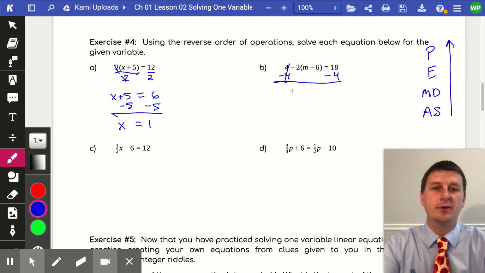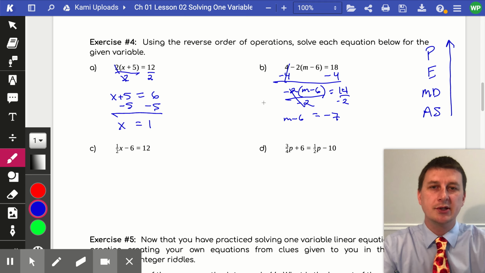So now we're left with negative 2, because the sign stays with that number, times m minus 6 is equal to 14. Now that we've done our addition and subtraction part, we look for multiplication or division. You can see there is multiplication going on outside these parentheses. The way we undo that is we divide both sides by whatever it's being multiplied by, and we get m minus 6 is equal to negative 7. And finally, this is just a one-step equation. We've gotten inside those parentheses, which is our final step.